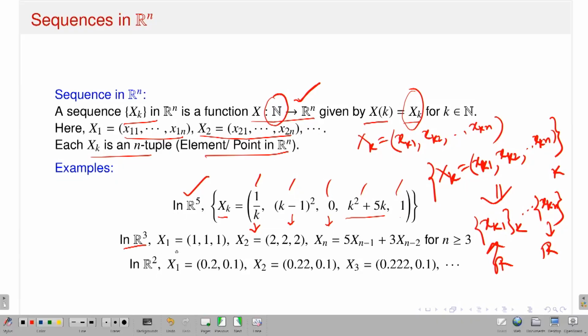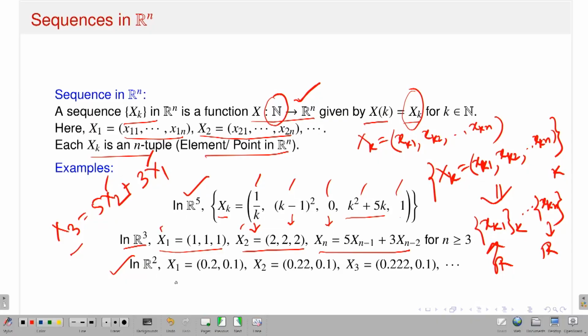Now in R3, again it should be a point in the 3-dimensional Euclidean space. So I have x1 equal to 1, 1, 1, x2 equal to 2, 2, 2, and then I have the recurrence relation. If I know x1 and x2, by computation you can get x3. What is my x3? It should be 5 times x2 plus 3 times x1. But I know the value of x1 and the value of x2, so I know the value of x3. Similarly, if I know the values of x3 and x2, I can know the value of x4, and so on and so forth. So by this recurrence relation, you have the sequence capital Xk in R3.